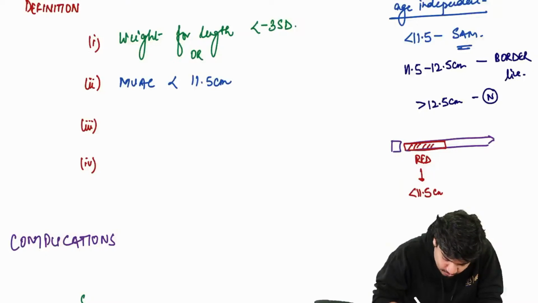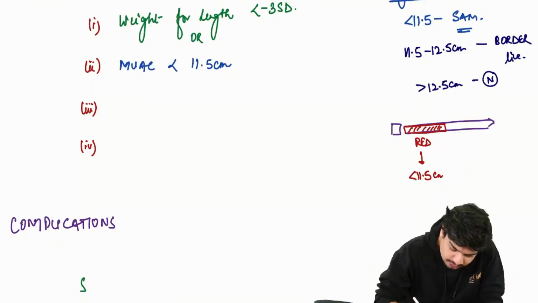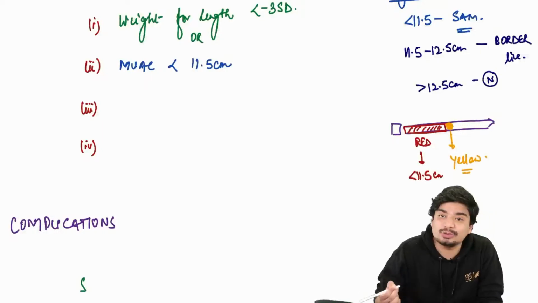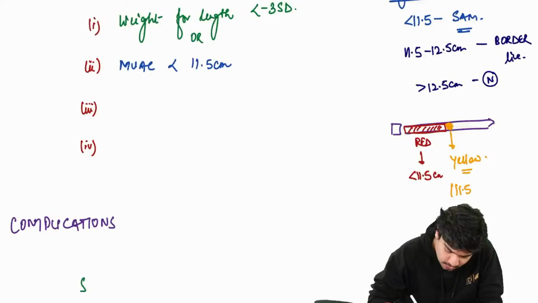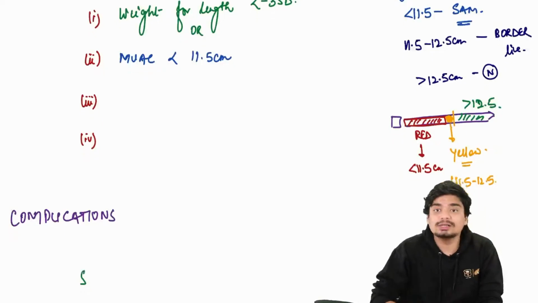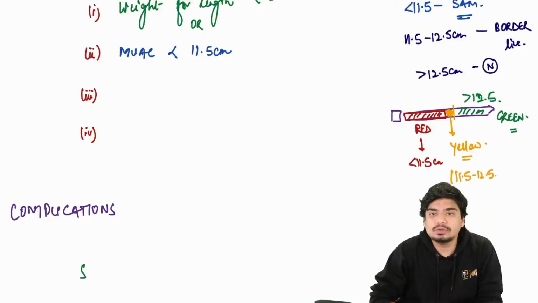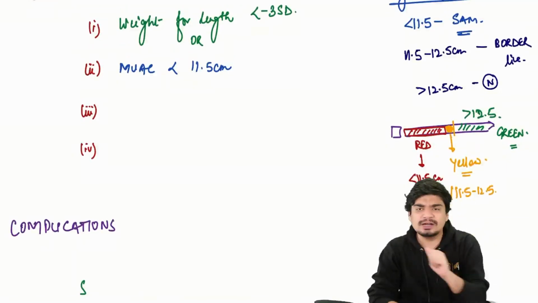The Shakir tape will have a red zone which is less than 11.5 centimeter. Then it will have a yellow zone, which is the borderline zone, the 11.5 to 12.5 centimeter zone. And beyond 12.5 centimeter, when you are normal, that's a green zone. Okay, so this is as far as Shakir's mid-upper arm circumference is concerned.